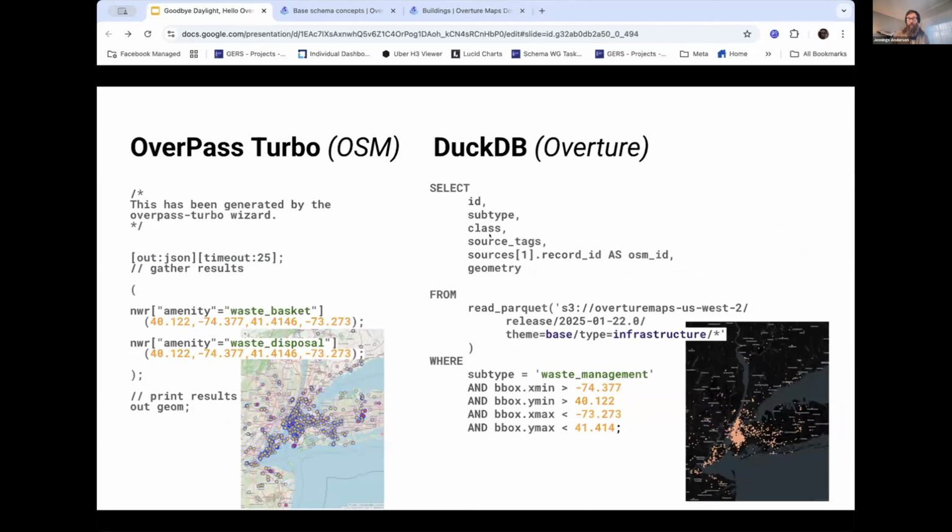Here's another side-by-side example I want to show, of how we look at data from Overpass Turbo from OSM directly. And this is what that query would look like if you were to query that data in place with DuckDB directly from AWS on S3. So fairly similar, right? We're going to define a bounding box and specify a subtype. On the left, we have the tags that we're using, and on the right, we're looking at our classes and subtypes, and we're going to receive the same data. What's really cool about this is DuckDB is accessing these GeoParquet files directly on S3, not interacting with a server running an API.